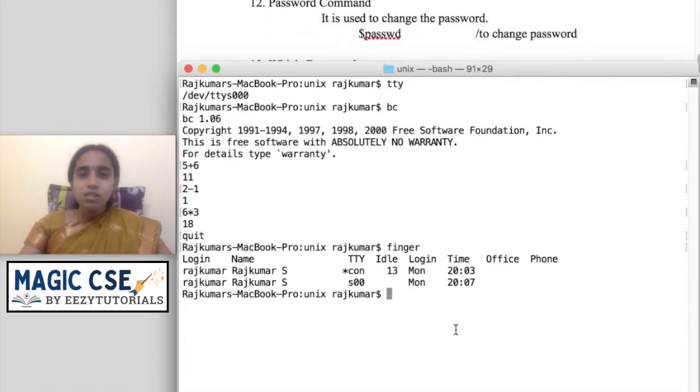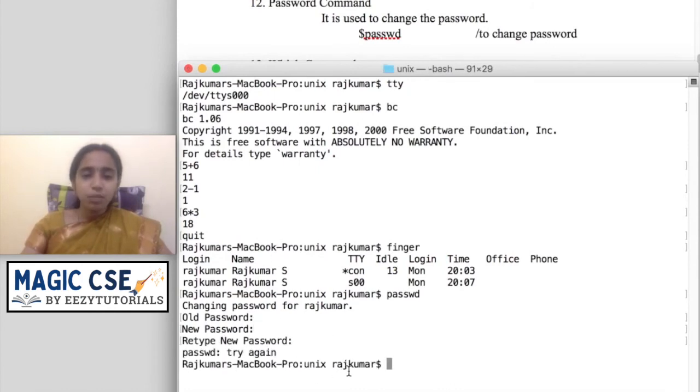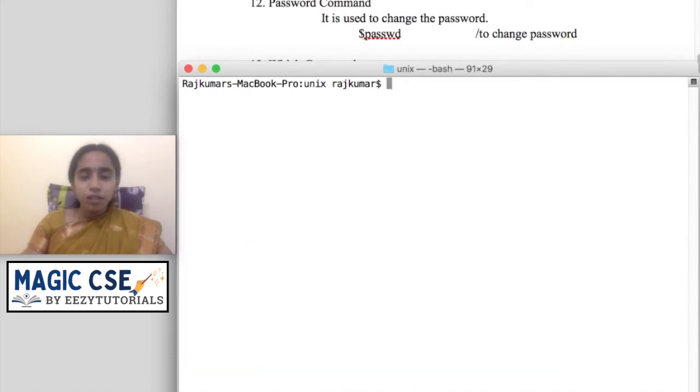The next one is the password command. If you type passwd, this will help you to change the password. For this, I must know the current password. Suppose I don't know my old password and I type a wrong password. It will ask for a new password, but then say the password is wrong, try again, like that it will fail. So only if I know the correct old password can I change the password. So the command is passwd.